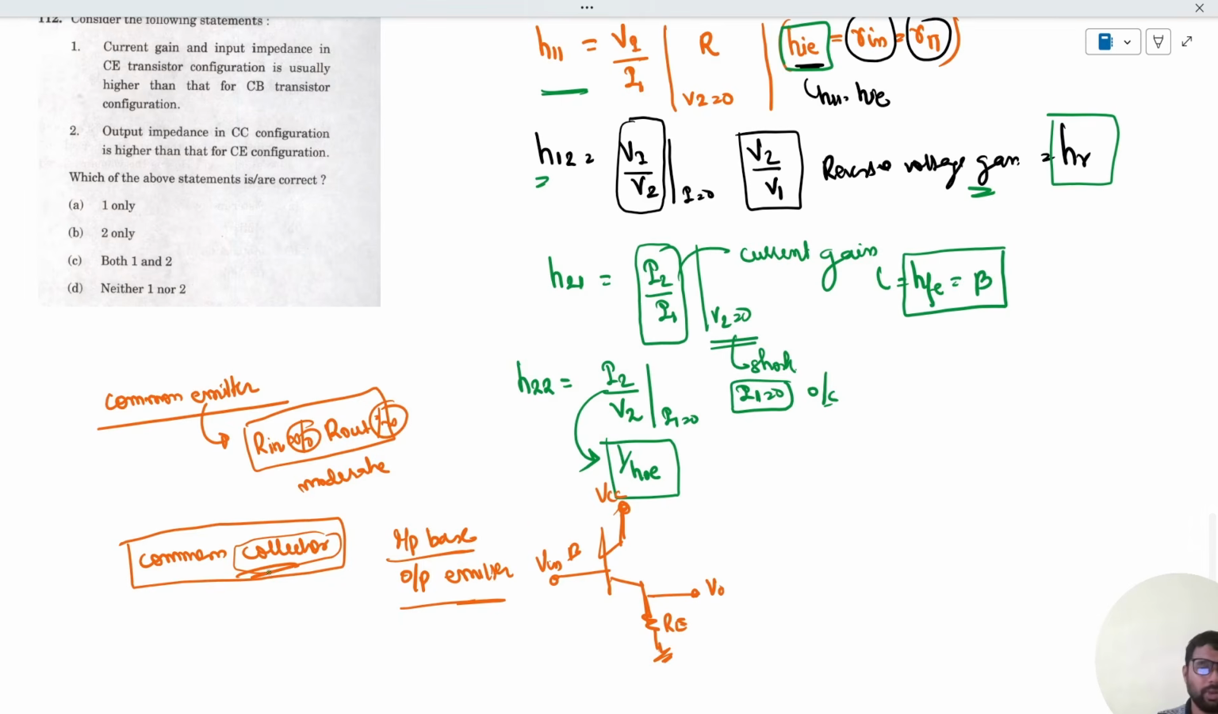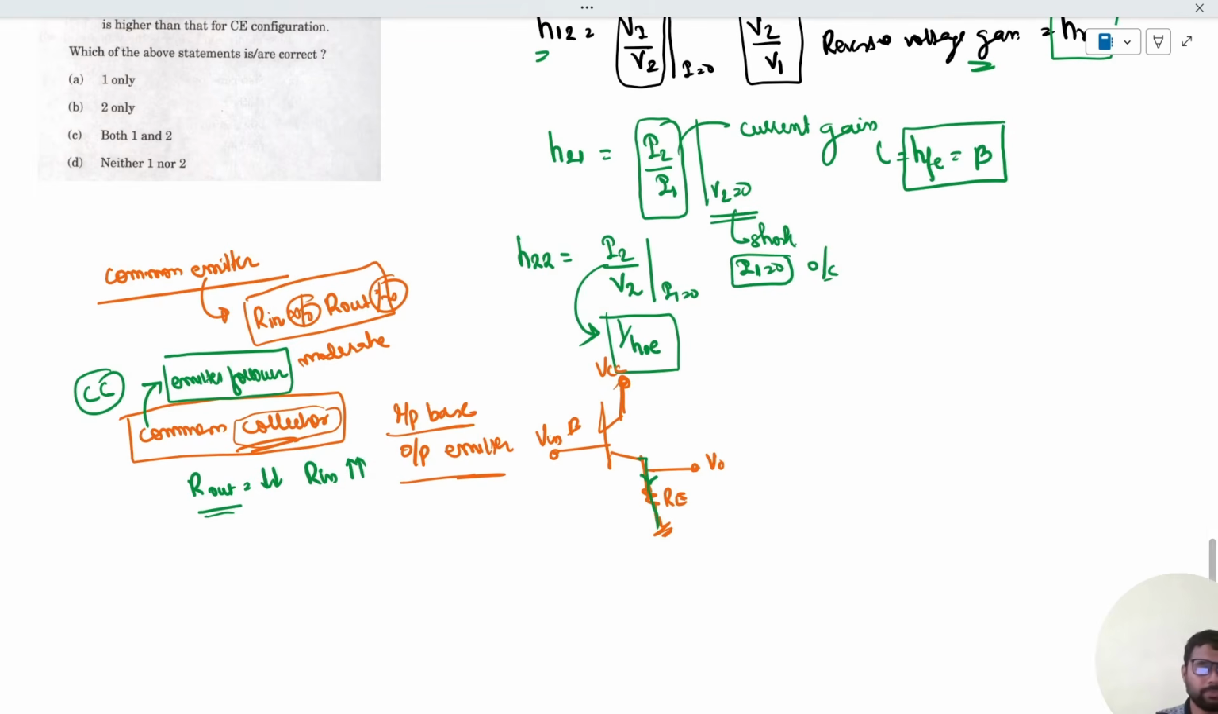So in common collector, output is taken from here. So output resistance R out is very small. On the other hand, input resistance is very high. If you figure out one of the resistances, input or output, the other will be reciprocal. The common collector is also known as the emitter follower. Sometimes if it is not given as CE or CC, it is given as emitter follower, that is the output is following the emitter.